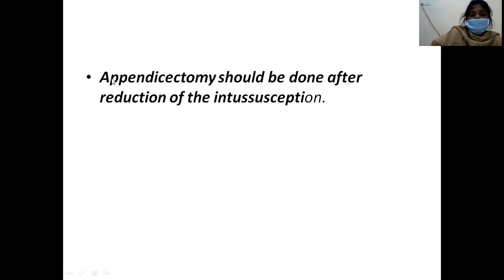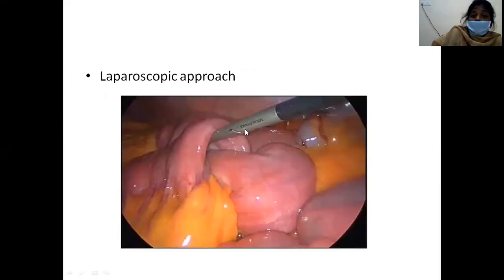In most of the cases, as we had already discussed, ileocolic intussusception is the common one, and you will be able to see the appendix in that area. So appendicectomy should be done after reduction of the intussusception. In all the surgeries, we can do it in the open method, and also in the laparoscopic approach.